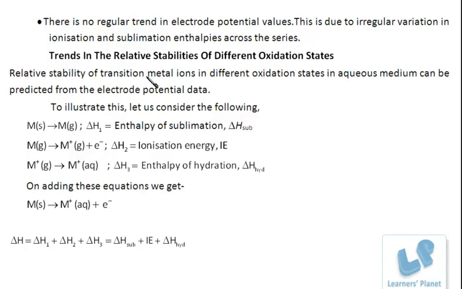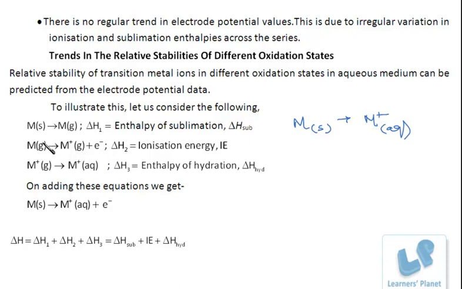Relative stability of transition metal ions in different oxidation states in aqueous medium can be predicted from the electrode potential data. Whatever the electrode potential value, it can be predicted. Now let's illustrate with this example. First of all, there is sublimation energy, that is enthalpy of sublimation. When a metal is to be converted to its ionic form in aqueous solution, what are the steps that follow?